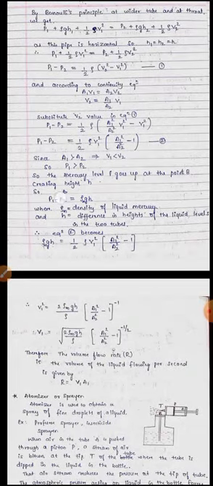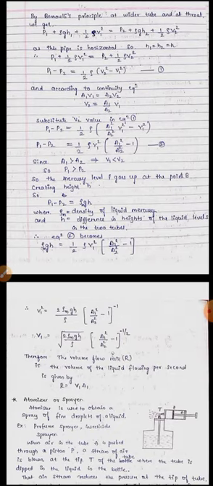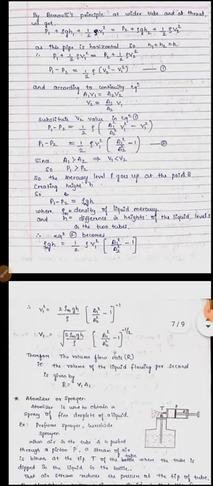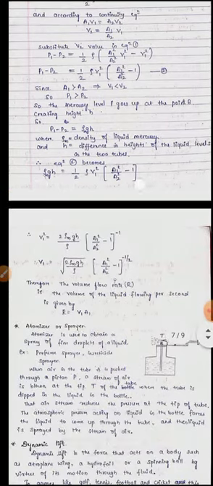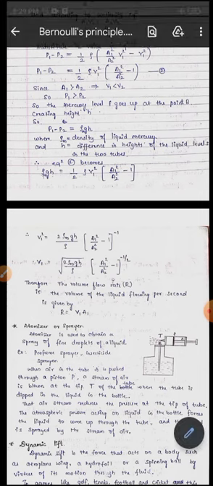So by substituting this in equation number 2, we get rho m g h equals half rho V1 square into A1 square divided by A2 square minus 1. Then from this equation, take the value of V1 square.